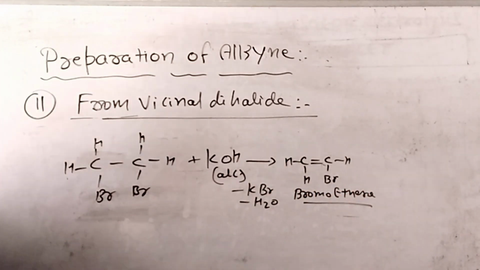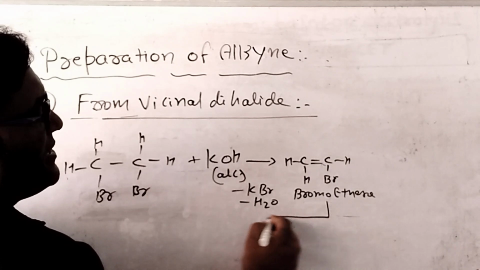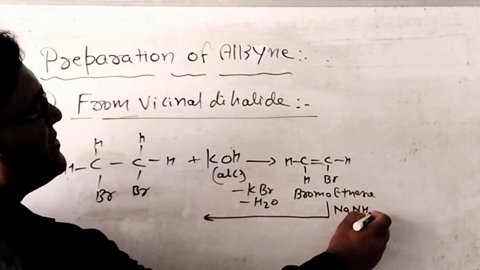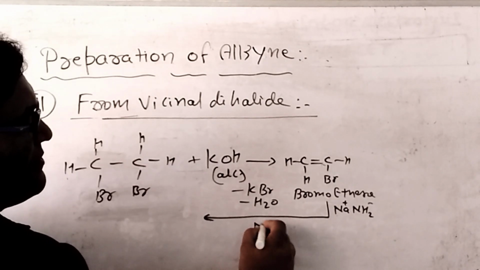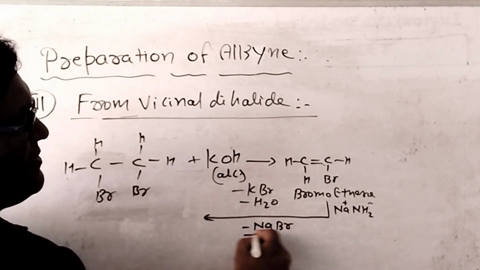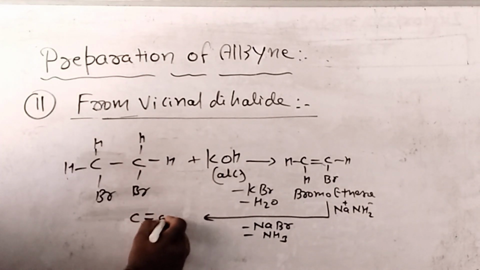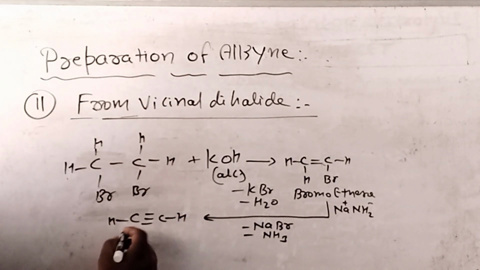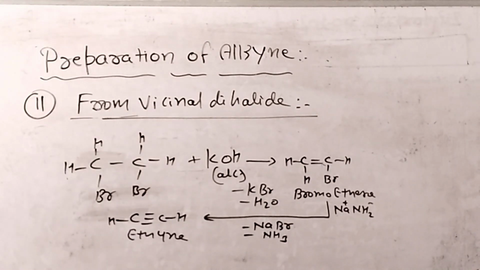After that, whenever this compound bromoethene reacts again with sodium amide, NaNH2, after dissociation we get NaBr and NH3, and the result is a compound of alkyne, and its name is ethyne. Now the method of preparation of alkyne is complete.